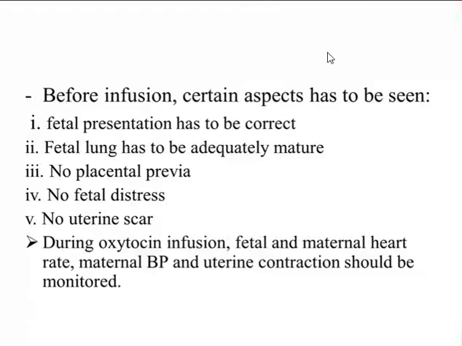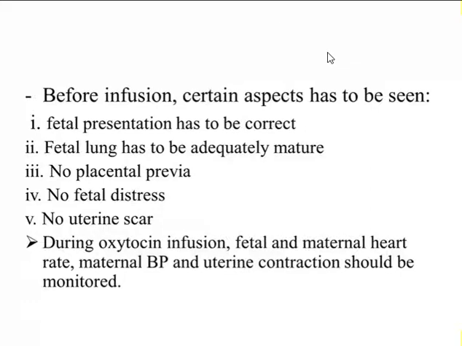And there should be no uterine scar. If the patient has delivered before by cesarean section, there will be a uterine scar. And in second pregnancy, while delivering, if we give oxytocin, then there may be a chance of uterine rupture through the uterine scar. So you have to see whether there is any uterine scar or not. During oxytocin infusion, fetal and maternal heart rate should be monitored. Maternal blood pressure and uterine contraction should be monitored.